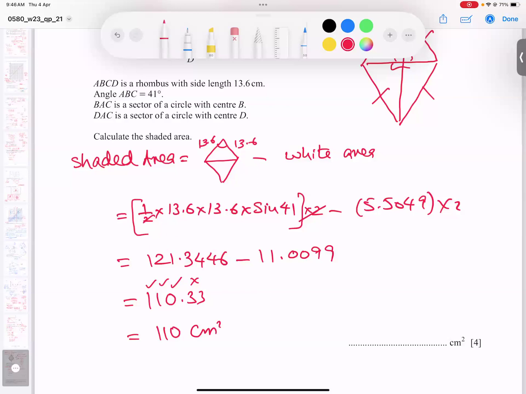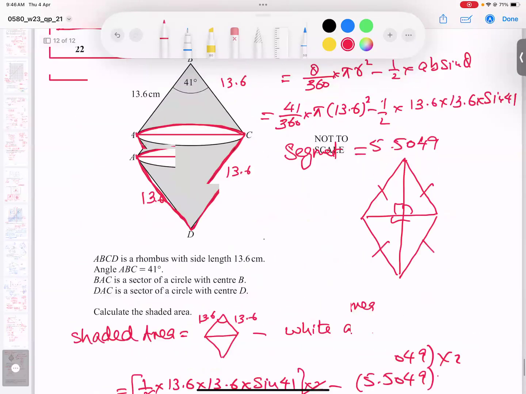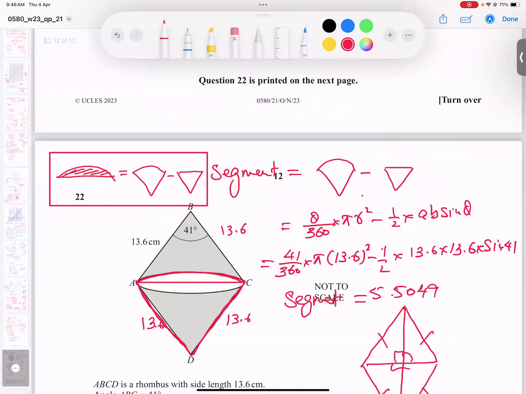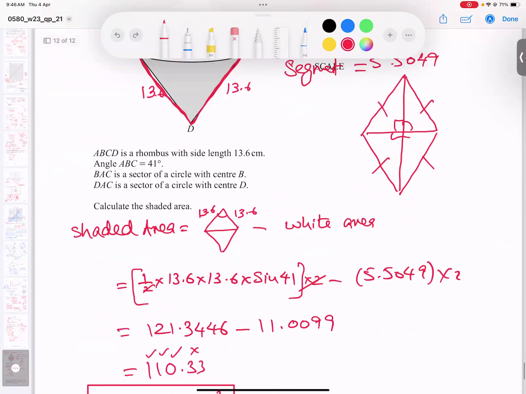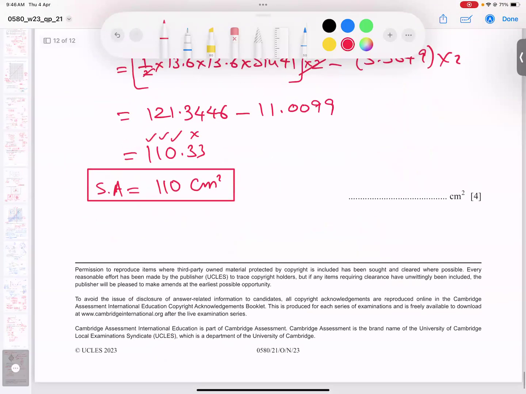This is a little harder, but I think you got the point clear, and the paper, I think, is completely over. So this question was a little tricky. Once again, have a look carefully. From the rhombus area, subtract this segment area 2 times. That is why you can see this segment area, and subtract 2 times, multiply 2 times. I hope the paper is very clear, and best of luck for exams, and pray for me. Assalamu alaikum wa rahmatullahi wa barakatuh.